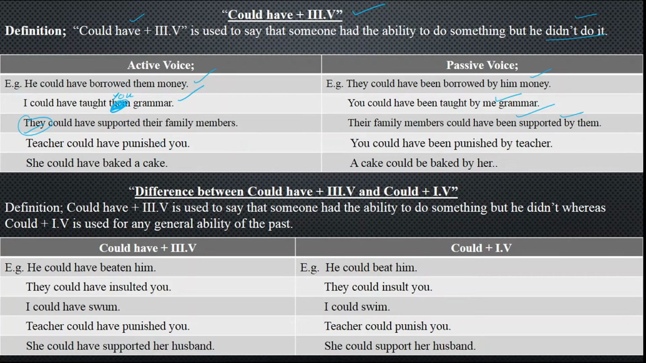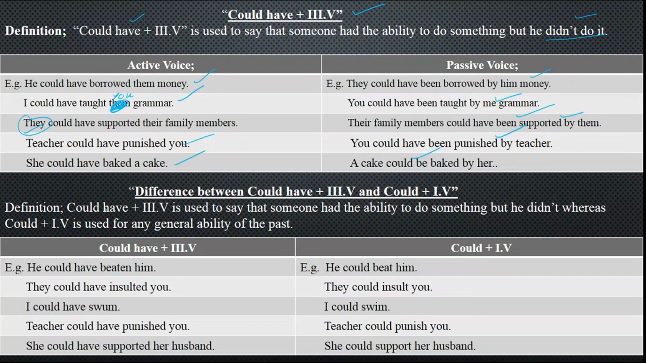The teacher could have punished you, but he himself did not punish you. He thought you may bring a change in your life and be a good student in future. And the passive of the same: you could have been punished by the teacher. She could have baked a cake, but she didn't bake it herself because maybe she got another work or something, but the reason can be anything. A cake could have been baked by her.